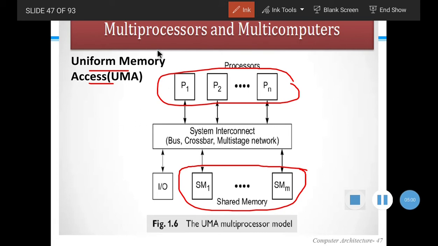Multiprocessors are also called tightly coupled systems due to the high degree of resource sharing. They are sharing the memory here, so that is why they are called tightly coupled systems. By seeing the diagram itself, you can easily write one or two paragraphs. That is, we connect one or two or n processors, a shared memory, an input output, and a bus to connect these processors and the shared memory. A simple diagram can fetch you 5 marks.